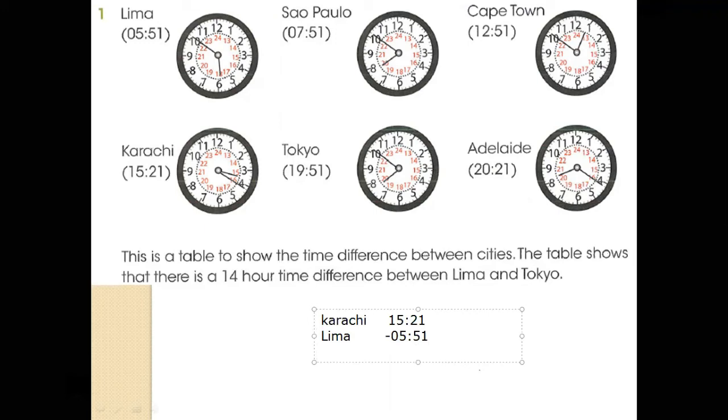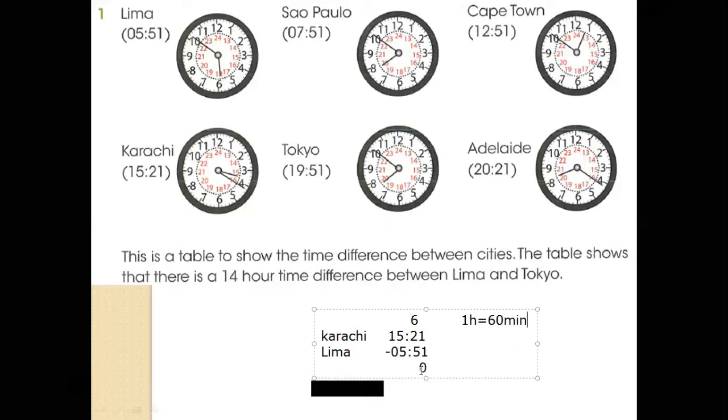Now we are subtracting. 1 minus 1 is 0. Next is 2 minus 5, so I borrow 1 hour, and 6 will come because 1 hour equals 60 minutes. So 60 plus 2 is 62, and 62 minus 51 is 31 minutes. Hmm, let me write it down here.